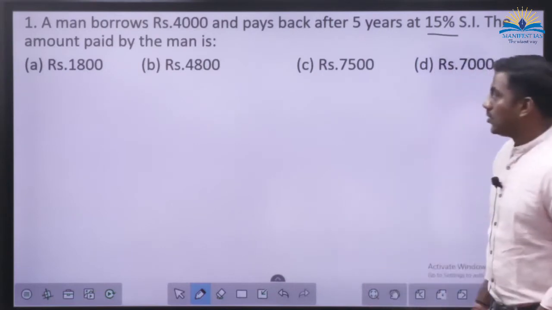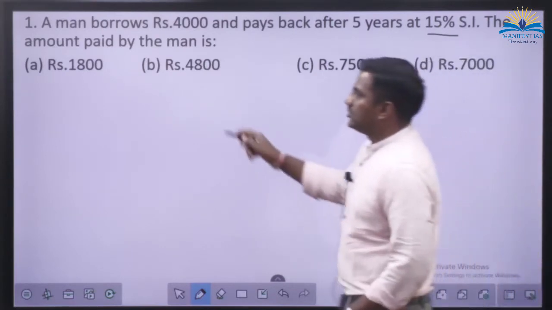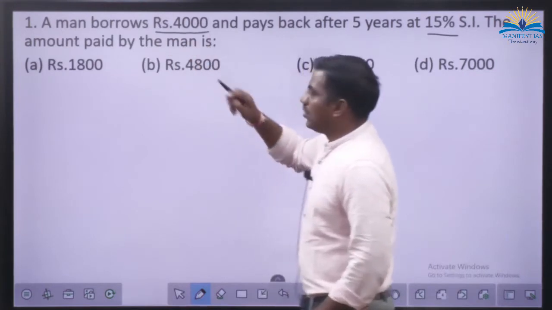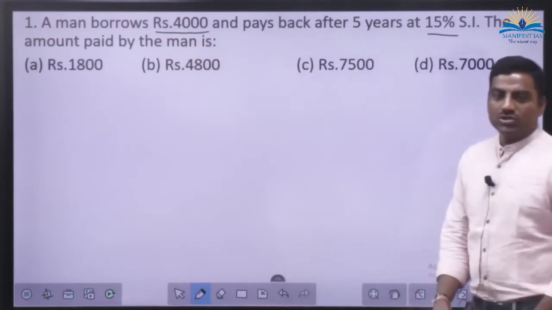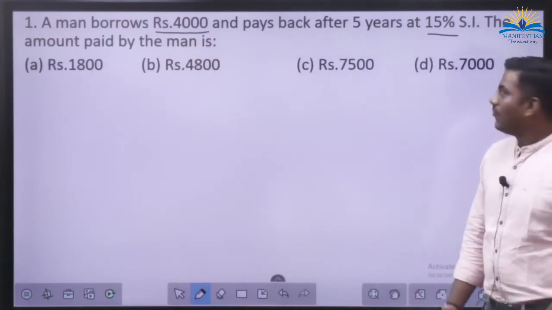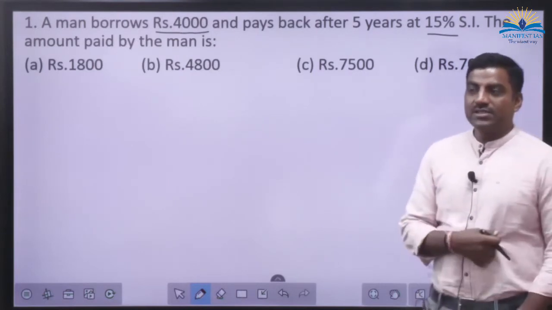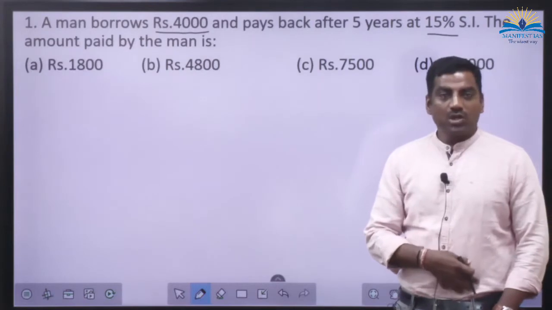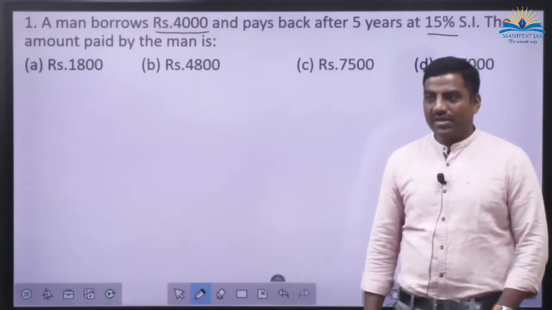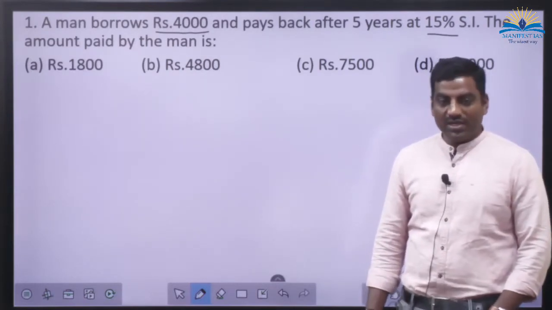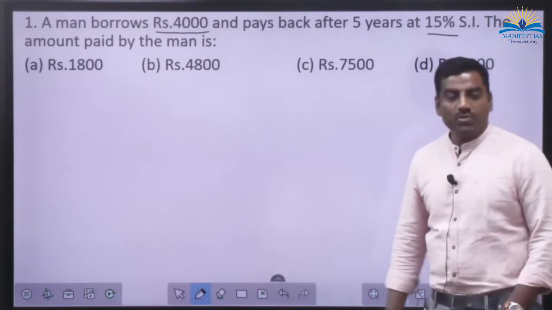Yeah. So now he is keeping 4,000. I've told you one shortcut: remove those two zeros. 40 into 15. So 600 is the interest every year. But for how many years are you keeping?